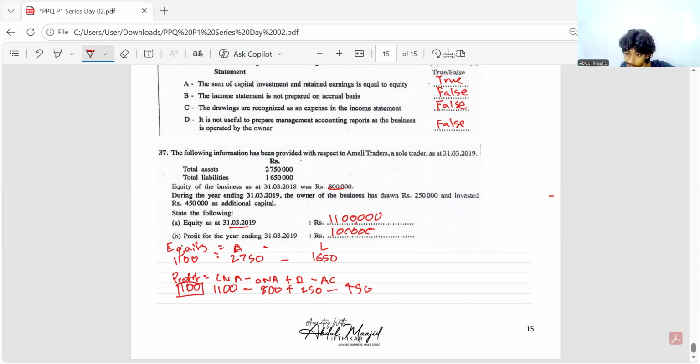If you make a mistake in one paper, that will stick in your head more than getting it correct. If you get it wrong and then get it discussed and figure out why you went wrong, that will stick in your head more than getting the answer correct. So in the next paper, when you're doing a similar question, you'll be like, okay, I made this mistake previously, let me be careful, and you will read it carefully. So through practice, if you know accounting, don't worry, those mistakes will be minimized. If you have anything to clarify, you can just message and ask. Okay then. Bye. See you all in the next.